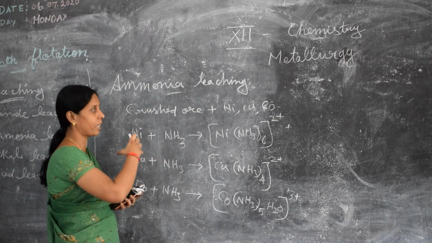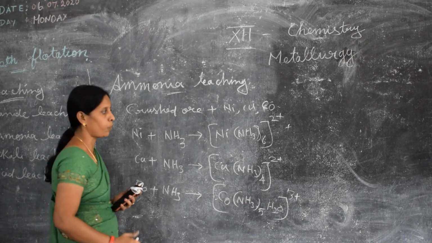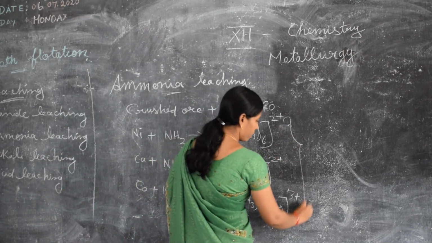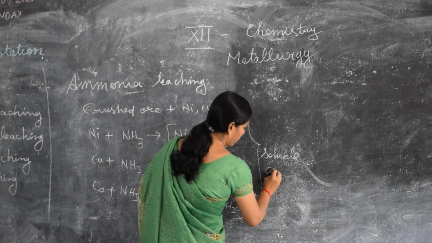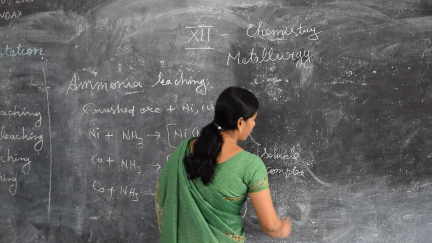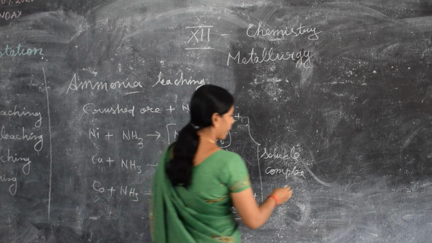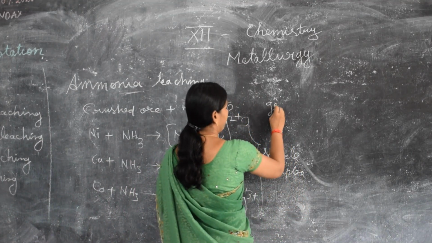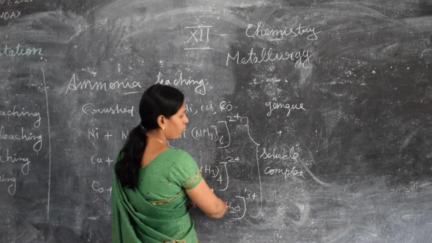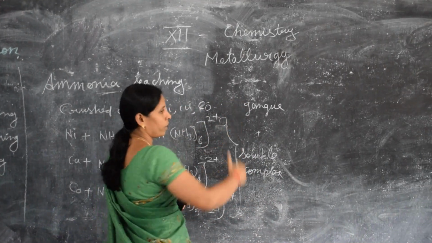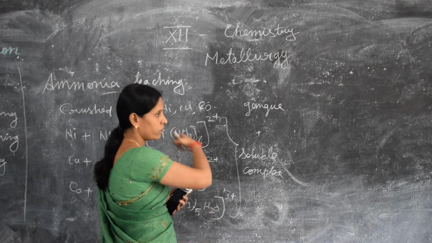And from this, these three complexes are soluble complexes. Along with the soluble complexes, we get the gangue particles. So the soluble complexes are leaving behind the gangue particles, and as the gangue particles go, the compounds and metal particles are removed along with them.